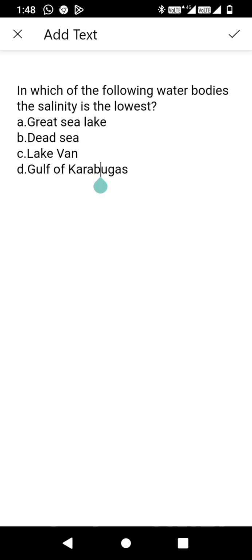The 11th question is: in which of the following water bodies the salinity is the lowest? A. Great Salt Lake, B. Dead Sea, C. Lake Van, and D. Gulf of Karabogaz. And the option D is the correct answer, Gulf of Karabogaz.